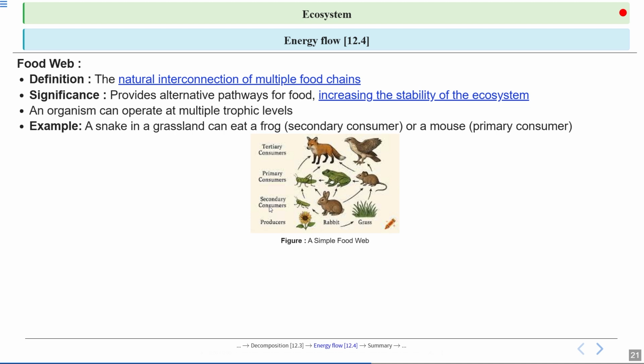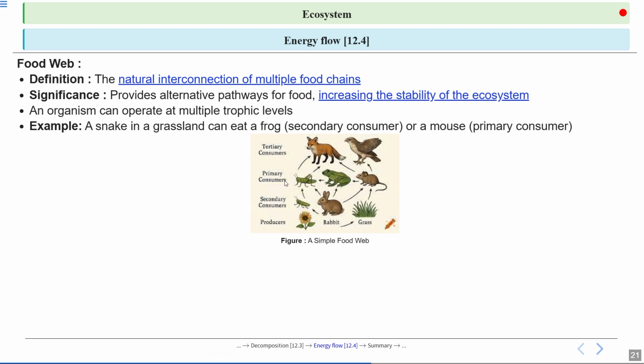Now here also you can see, suppose this is a sunflower or a plant. This can be eaten by the grasshopper. Grasshopper can be eaten by another large insect. The insect can be eaten by the animal here, which occupies a higher trophic level, the tertiary consumer. Now the large insect can be eaten by the frog as well.